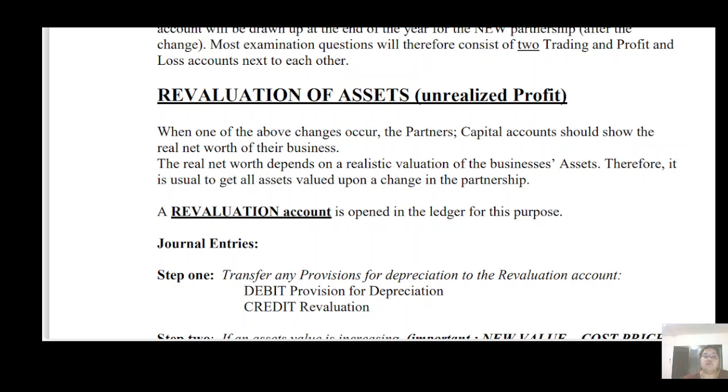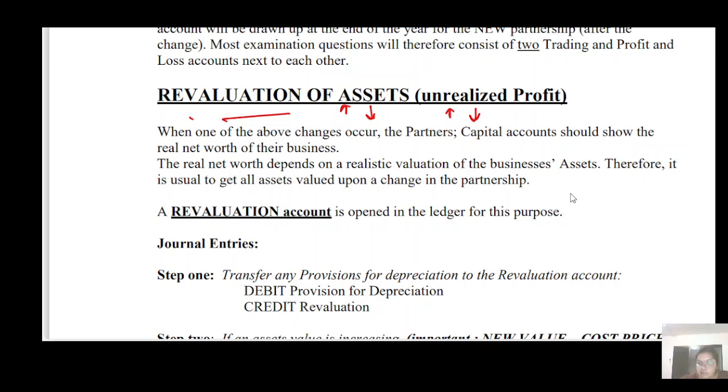Okay, what is the revaluation account? Revaluation of assets. Revaluation means when you revalue, maybe the value of assets increased, maybe the value of assets decreased. And sometimes maybe the value of liabilities increased or decreased. So this thing we are going to record in our revaluation account, and after that whatever the profit of the partners, that will be distributed among them.